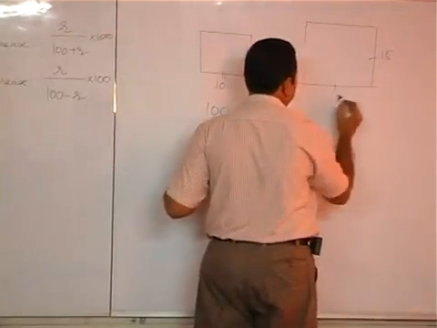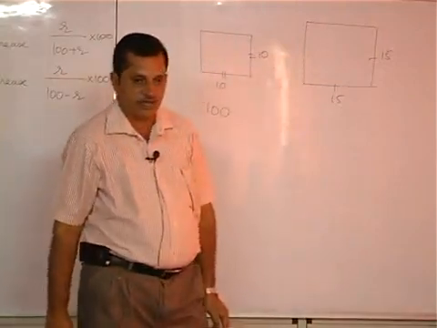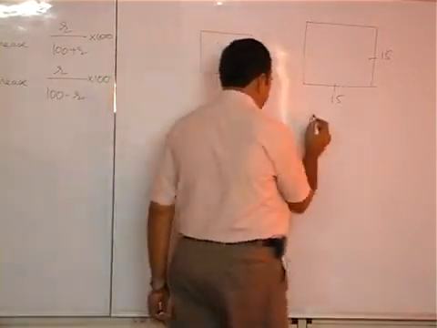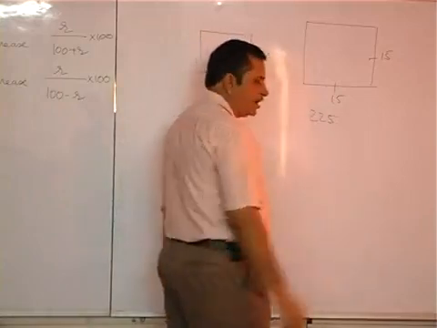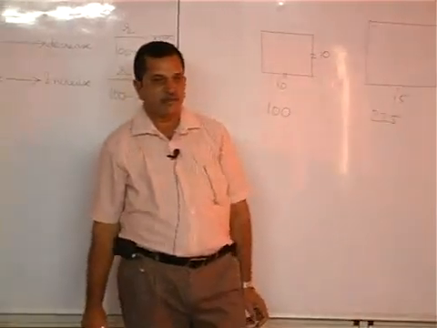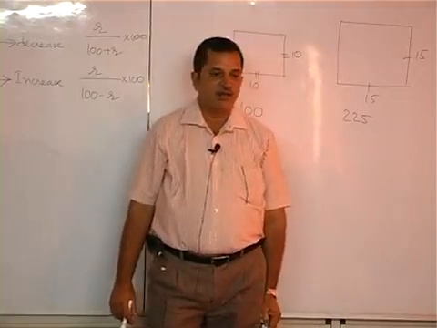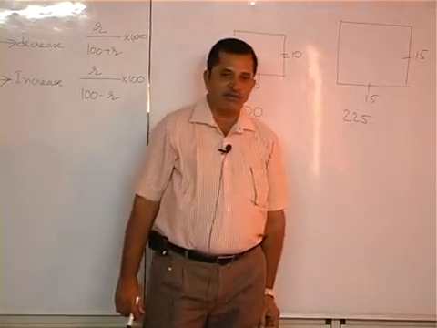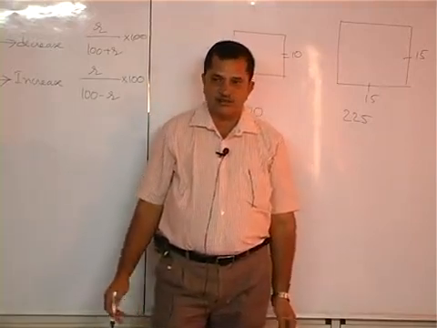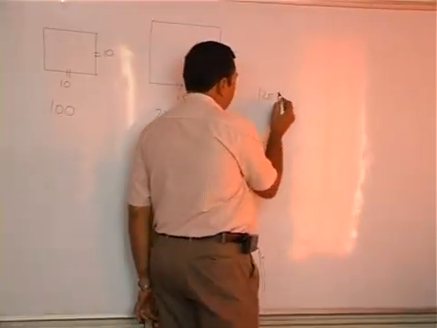What is each side? 15. What is the area? 225. The 100 square units area has become 225, means for 100 what would be the increase? So the percentage increase in the area is 125%.